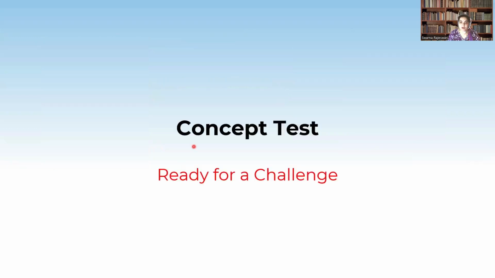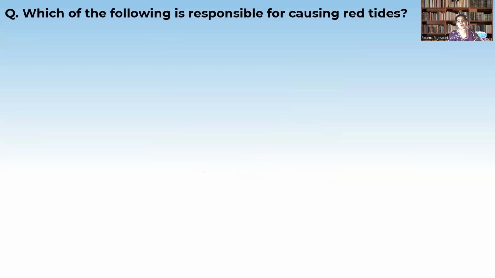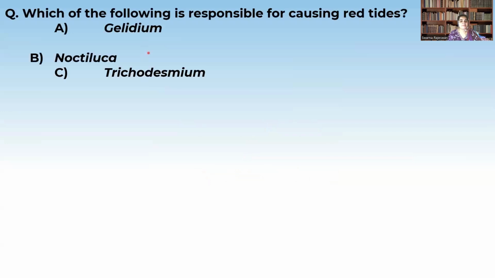Now let us take a small concept test. The question is, which of the following are responsible for causing the red tides? See the options, students: Gelidium, Noctiluca, Trichodesmium, Gonyaulax. Just now we discussed that Gonyaulax is an example of a dinoflagellate. This is the organism which forms red tides because of the liberation of the pigment in the ocean because of rapid multiplication. So the correct option is D.